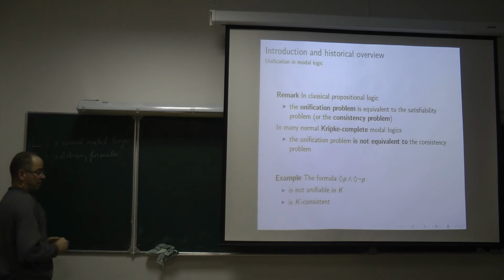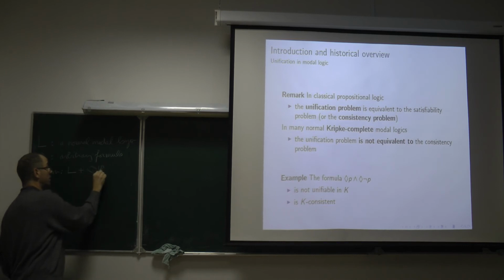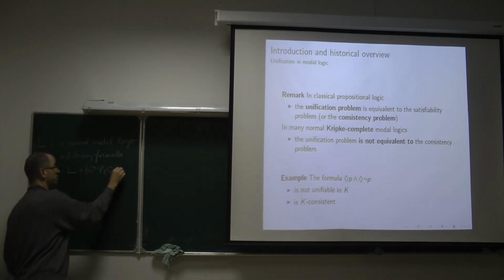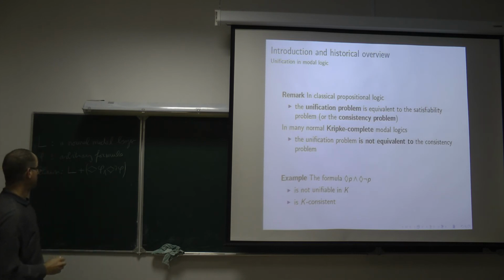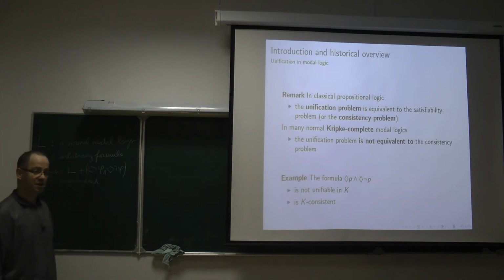It is known that the least normal modal logic which contains L plus this conjunction is inconsistent. It was first remarked by Jean Porte in the 1980s, within the context of modal logic S5. If L is modal logic S5, it was remarked by Jean Porte some 40 years ago.